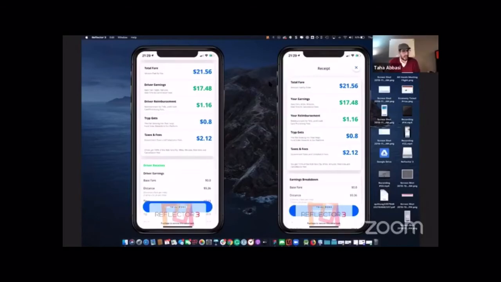So what is the driver getting then? There's two things the driver gets. Driver gets driver earnings, which on the driver app that you can see shows as your earnings on the right side. This app is the driver app. It shows your earnings are $17.48. And to the rider, we tell, hey, your driver has earned $17.48. We don't hide anything. Then driver reimbursements. We're reimbursing the driver $1.16.